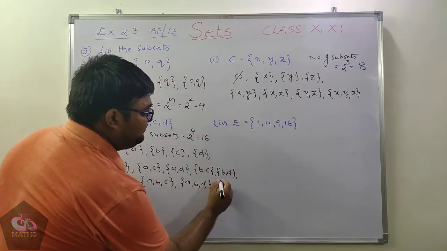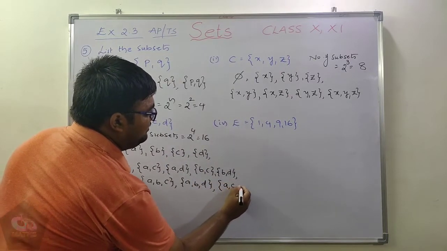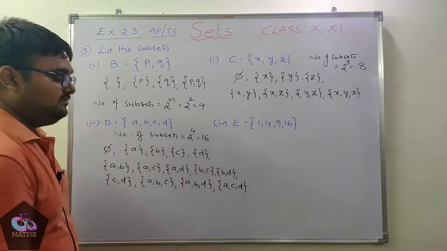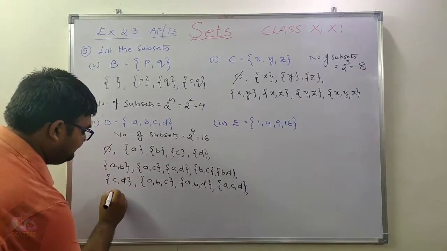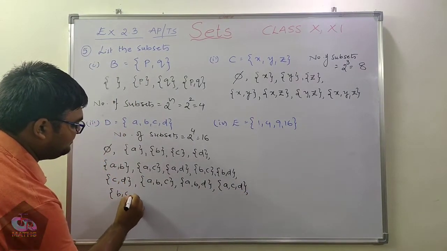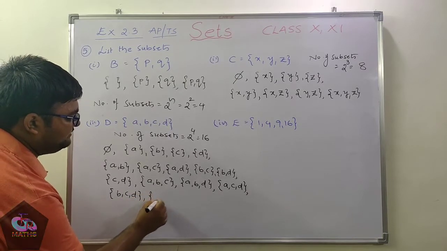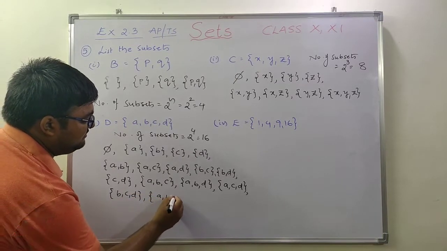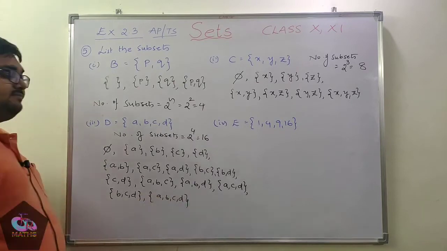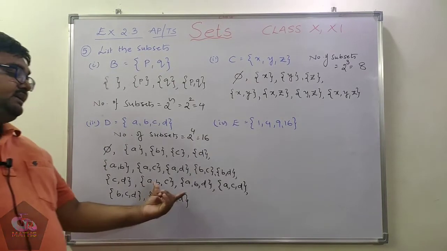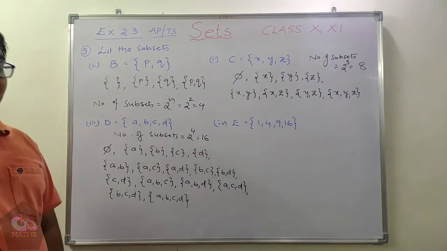With the last 2 fixed, I can form ACD, along with that I can form BCD, and finally the last one is ABCD.